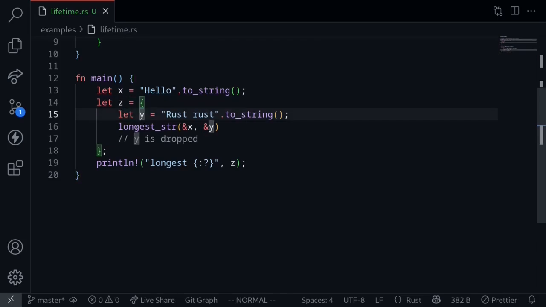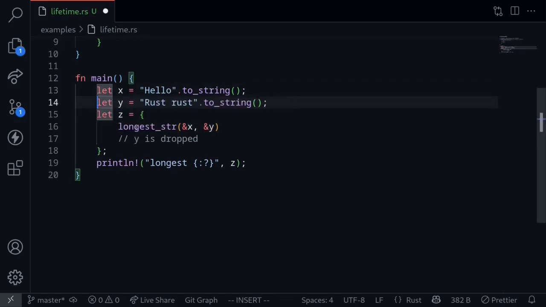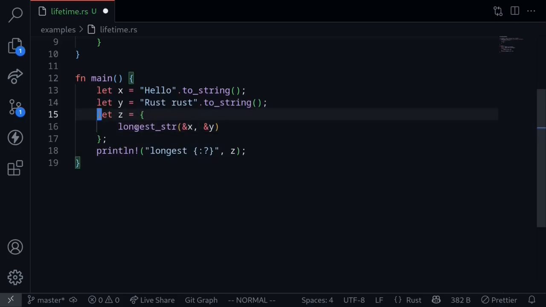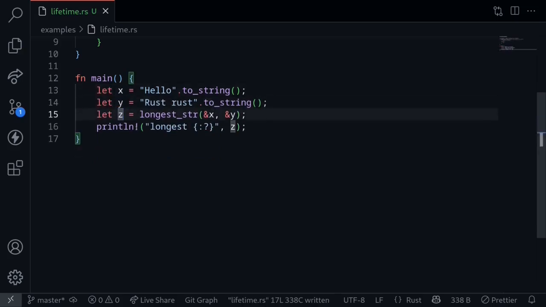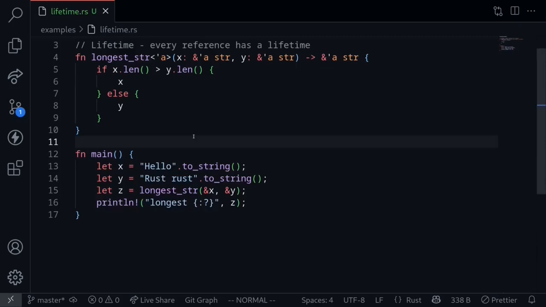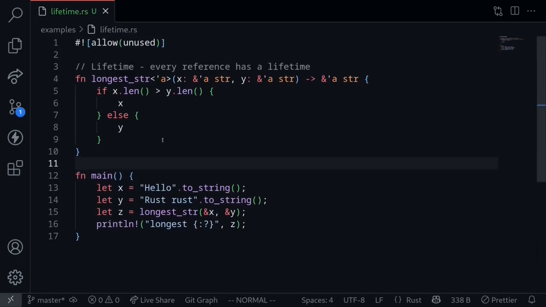There are several ways to fix this code, but the simplest way is to move the variable y to here and then call the function longestStr. Now the reference to x and y will be dropped at the end of the main function, and the variable z will hold a reference either to x or y, and the reference will be valid until the end of the main function. So now let's look at a few more examples of lifetimes.